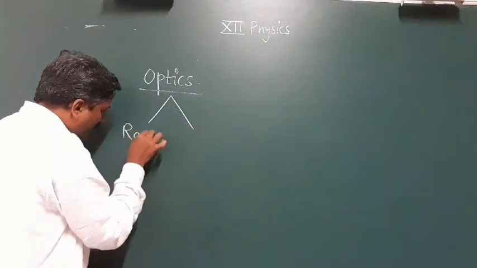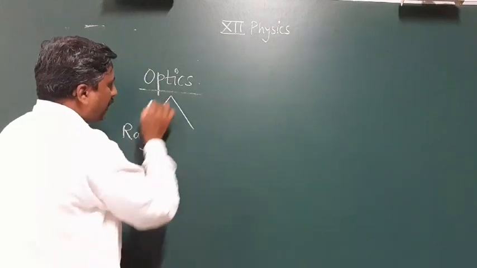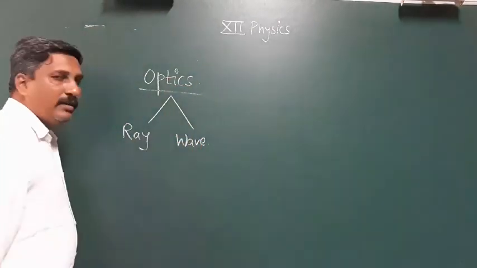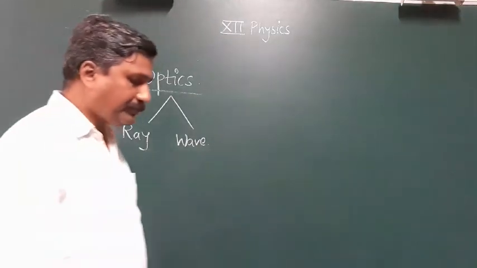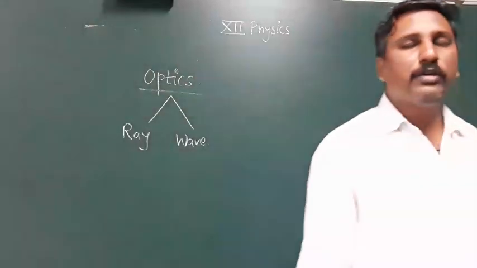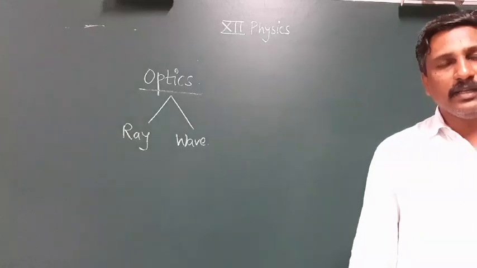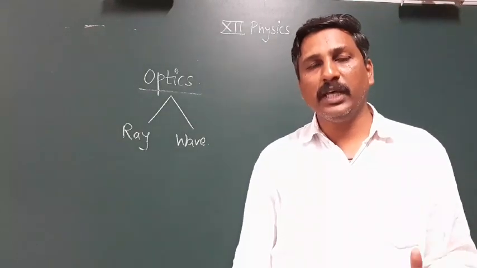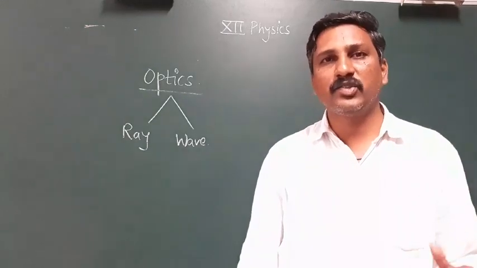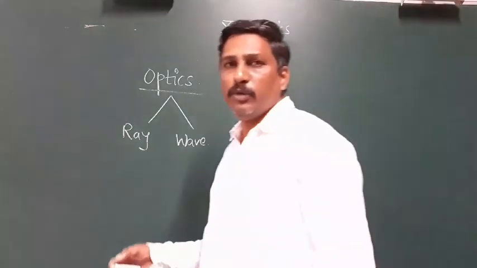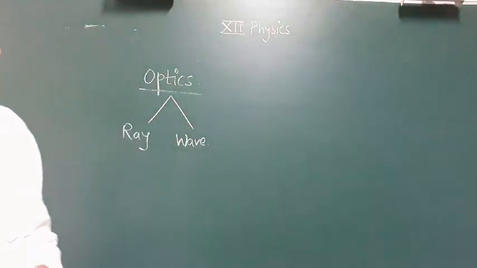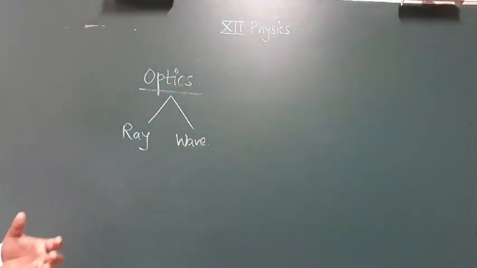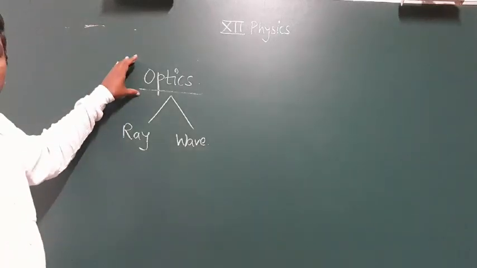One is the ray nature of light, that is ray optics, and the second one is wave optics. There are a number of phenomena related to light. Reflection is one phenomenon, refraction is one phenomenon, then polarization, interference, diffraction. These phenomena related to light are studied in the branch of physics called optics.